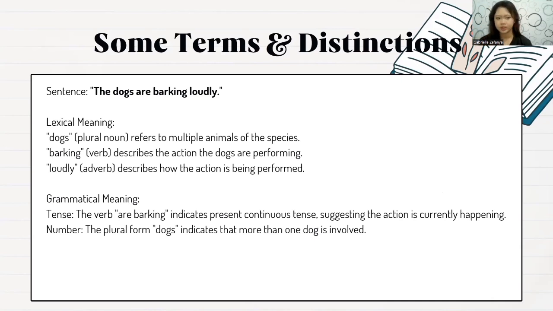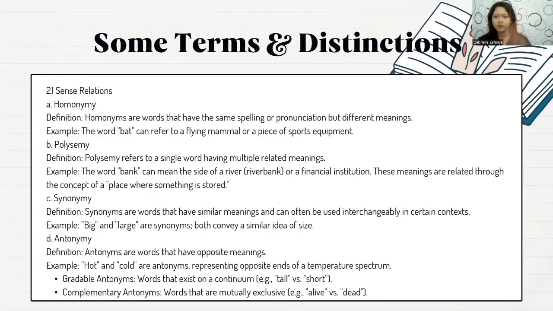This is an example of a sentence that has lexical meaning and grammatical meaning. So we're going to identify the lexical meaning and grammatical meaning of the sentence. The sentence is: the dogs are barking loudly. Lexical meaning: dogs, plural noun, refers to multiple animals of the species. Barking, verb, describes the action the dogs are performing. Loudly, an adverb, describes how the action is being performed. Grammatical meaning: tense, the verb are barking indicates present continuous tense, suggesting the action is currently happening. Number, the plural form dogs indicates that more than one dog is involved.